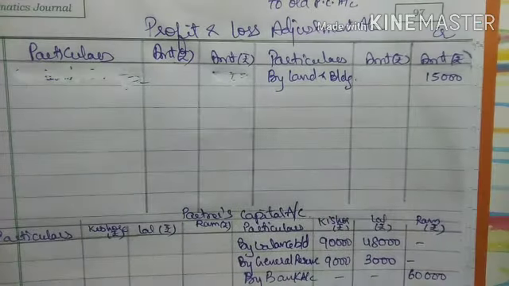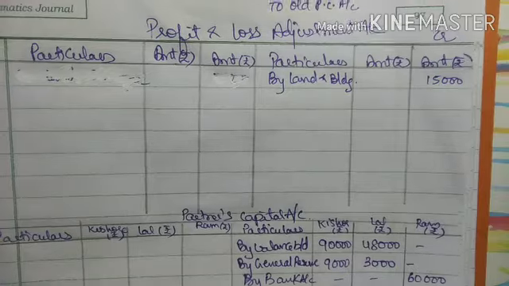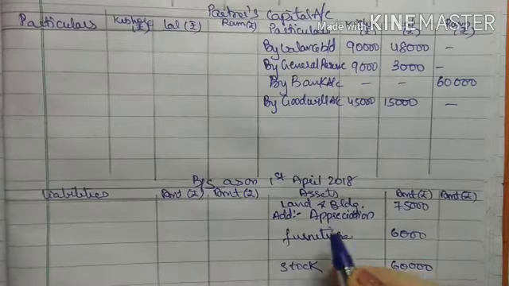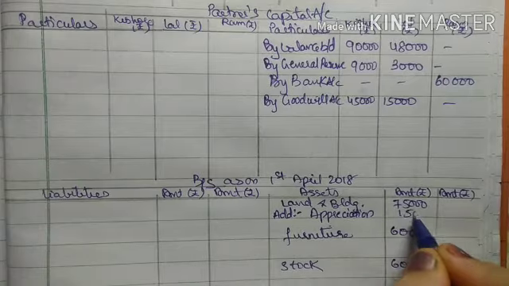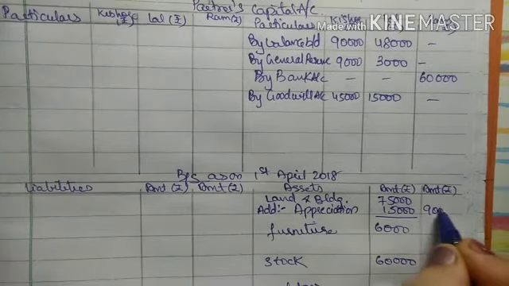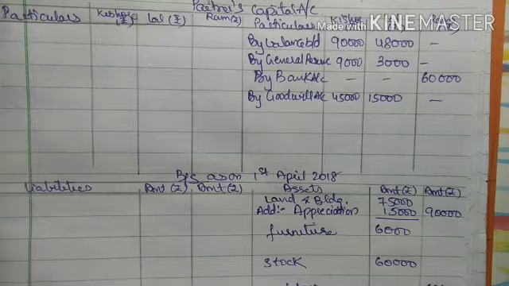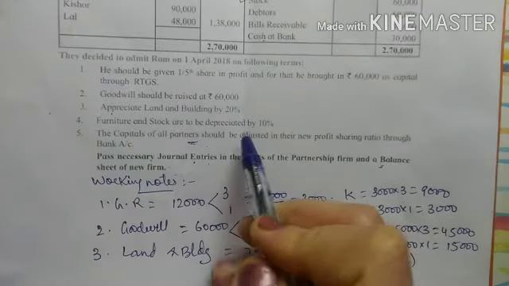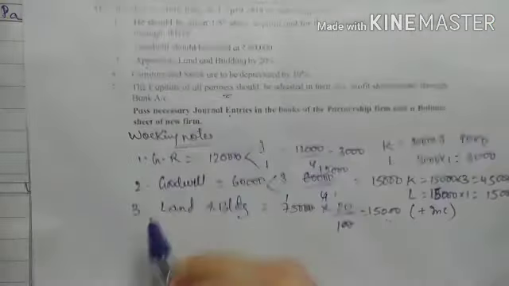And the second effect will be given in the balance sheet. So in land and building, add appreciation 15,000. So in outer column it will be 90,000. Right? Next adjustment, furniture and stock are to be depreciated by 10%.